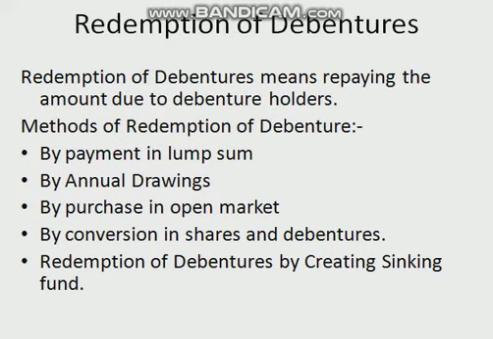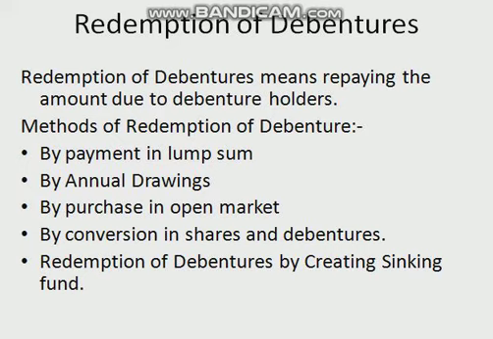Now, redemption of debentures out of profits. When an adequate amount of profit is transferred from surplus account to debenture redemption reserve account at the time of redemption of debentures, such redemption is known as redemption out of profits. In addition to the entries explained above for redemption out of capital, the journal entry will be surplus account debited to debenture redemption reserve account. This is the journal entry we will be making.